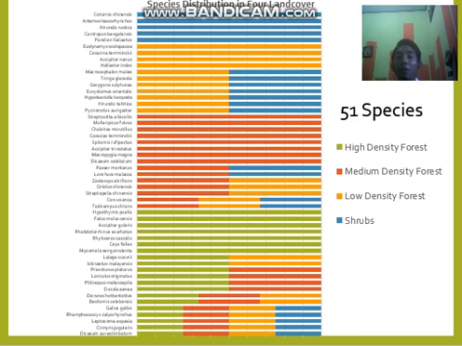We found 51 species in the mining concession area, and there are 5 species that we can find in all 4 types of land cover. We divided it into 4 types: high density forest, medium density forest, low density forest, and so on.